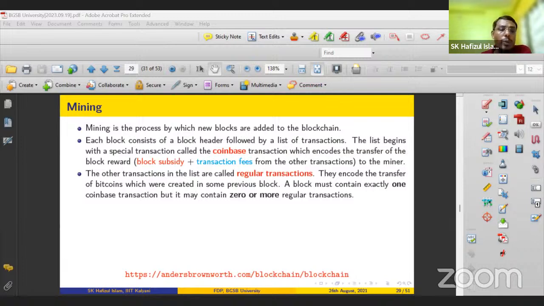So why this 4 years of time? Over the 4 years, the total number of blocks created is 210,000. If the duration from one block to the next is 10 minutes, then creating this number of blocks takes about 4 years. That is why approximately every 4 years the reward is halved, right? So this is the reason. After creating this number of blocks, it will take 4 years, so the rewards will be halved by the blockchain network.